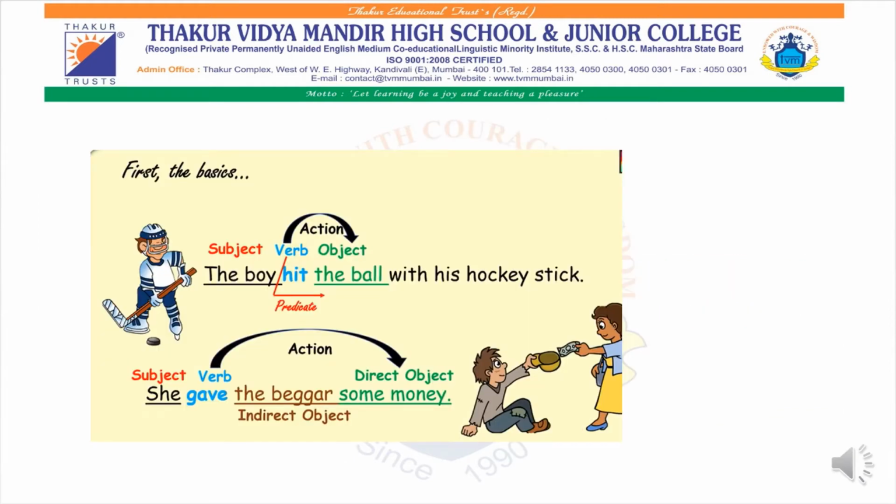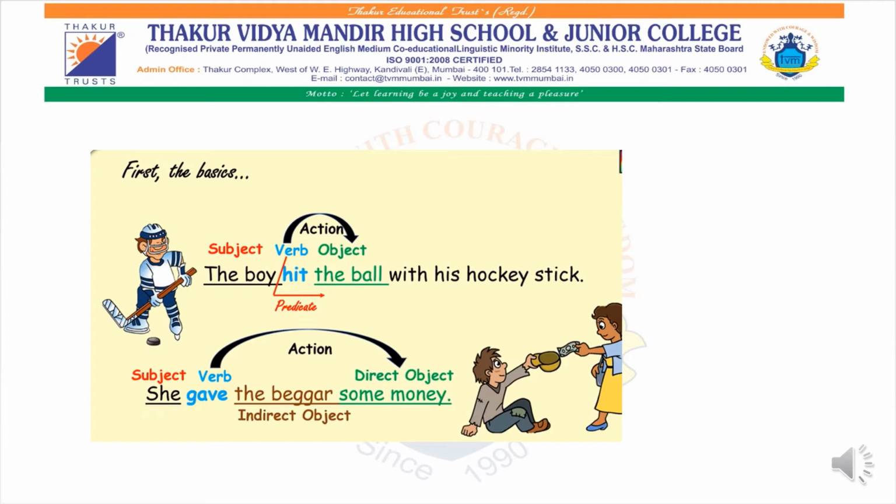Now, as I have mentioned earlier, a sentence will definitely have a subject, object, and a verb. But sometimes the object can be a direct object or an indirect object. The first sentence is quite simple. The boy hit the ball with his hockey stick. So the boy is the subject over here because he is performing some kind of action. Hit is the verb and the ball is the object. If we ask the question, what is the boy hitting, we get the answer, the ball.